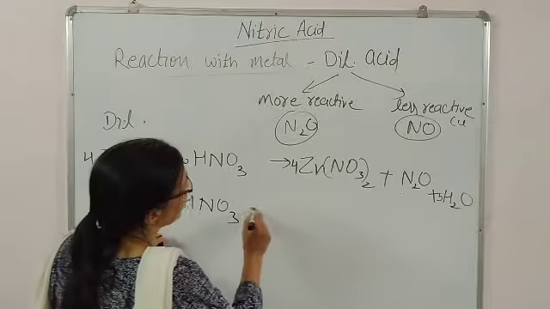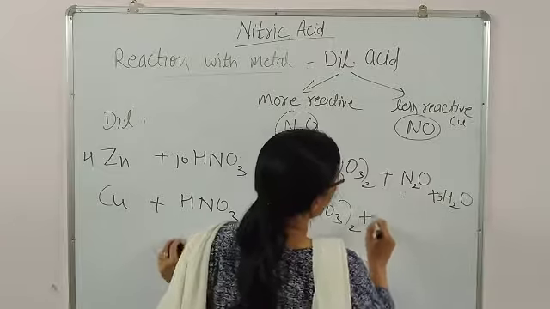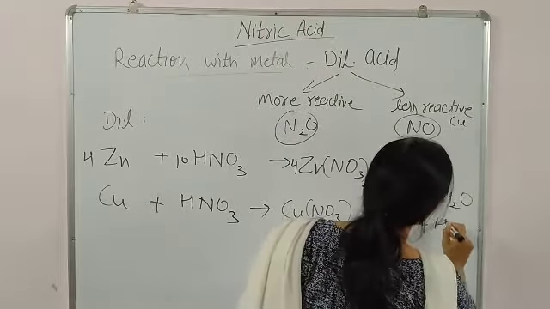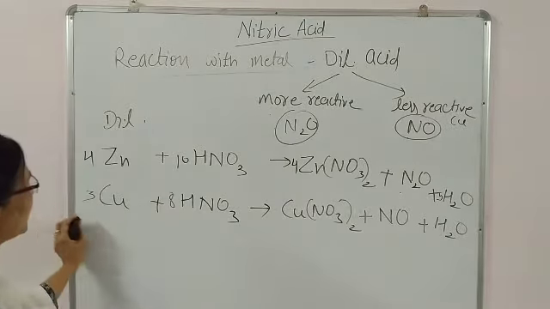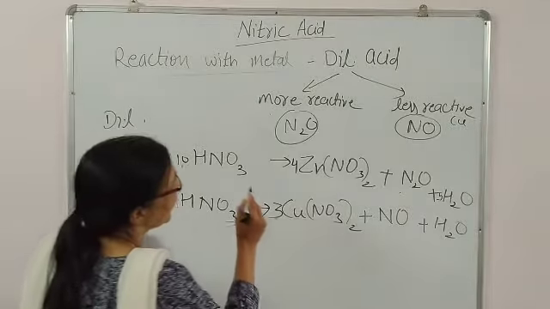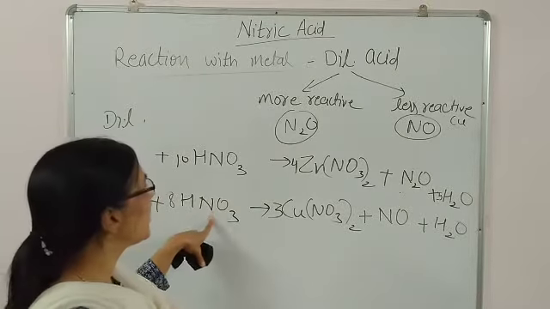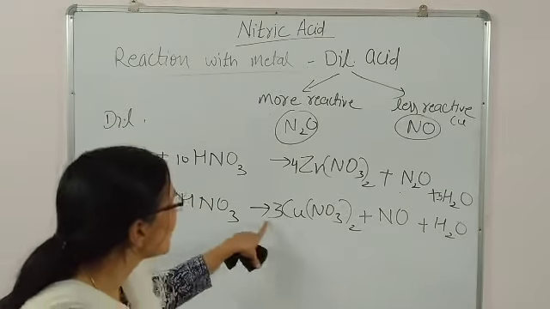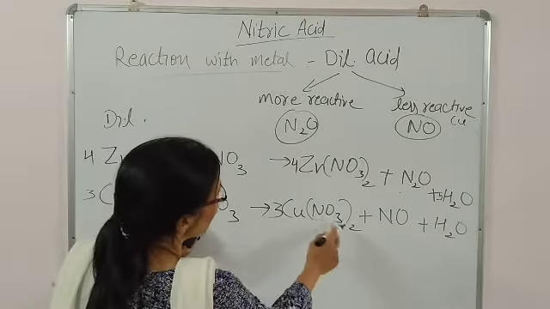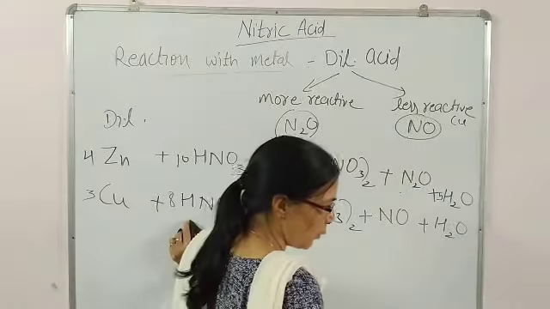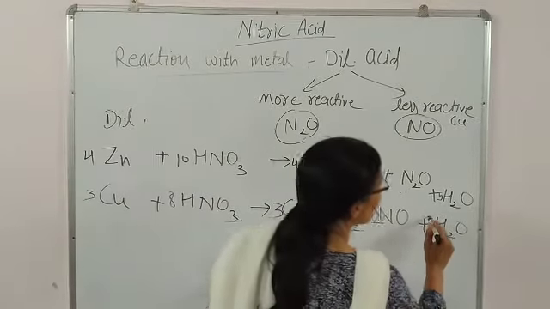If copper reacts with HNO3, there is formation of Cu(NO3)2 plus NO plus H2O. Okay, then here there will be a digit 3 and there will be a digit 8. So you need to put 3 copper nitrate, along with this just to balance nitrogen, 3 to the 6, 6, 3 to the 18, and nitrogen are 6, 2 are remaining, so twice NO will come, along with the balancing of hydrogen, 8 here, so 4 here.